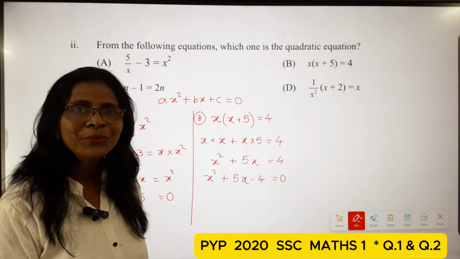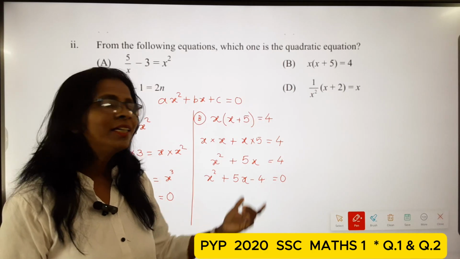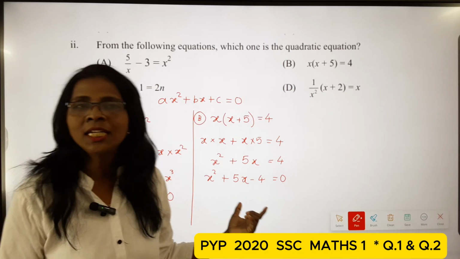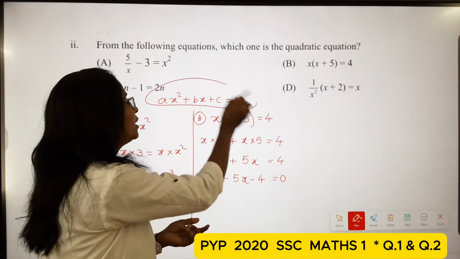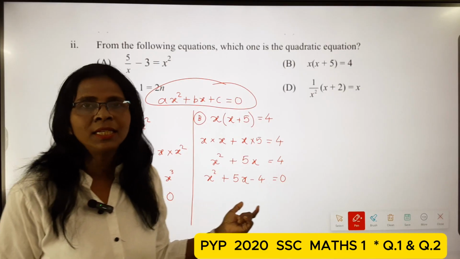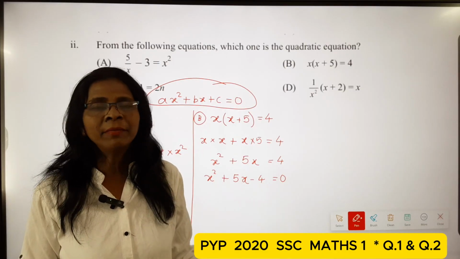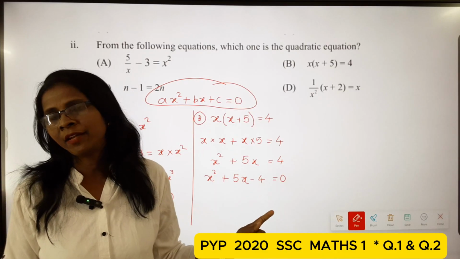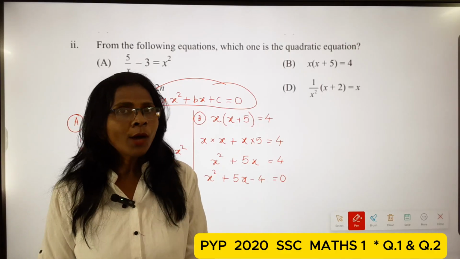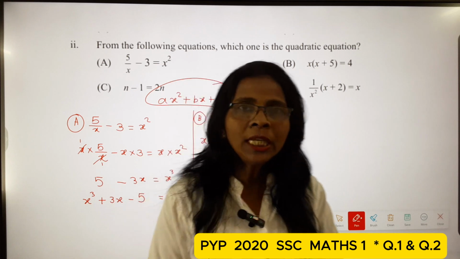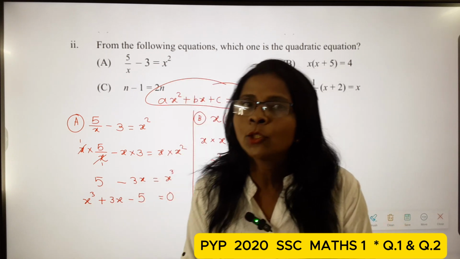Now, students, carefully observe. This equation is in the general form of a quadratic equation, ax square plus bx plus c is equal to 0, and that means it is a quadratic equation. So this is our correct option.